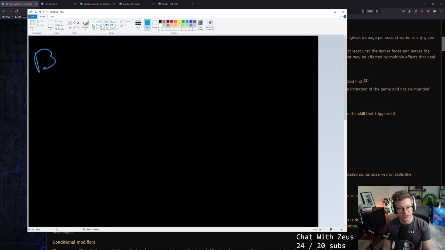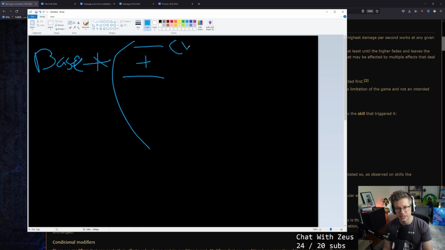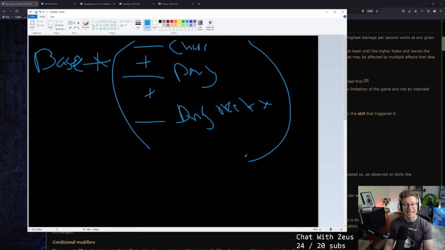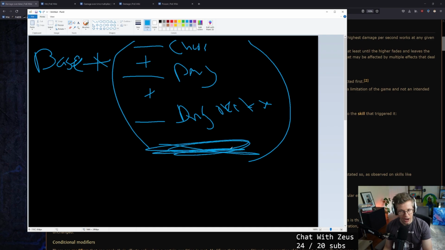We have our base damage, right? This is how damage scaling works in general. We have our base damage that we're scaling, and then that gets multiplied by our additive increases. So every single increase gets added with each other. This can be chaos damage, this can be overall damage, this can be damage over time. All of these things, like the generic scalars that are just at the high level damage types, will all add together in the same pool. They all go in the exact same multiplier. And so as long as they all apply to the same type, it's the exact same scalar, and you don't really sweat the small things there.